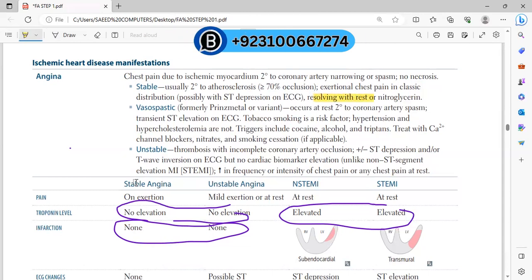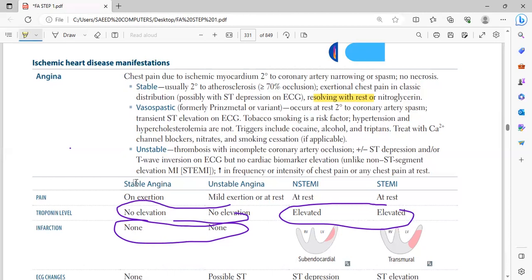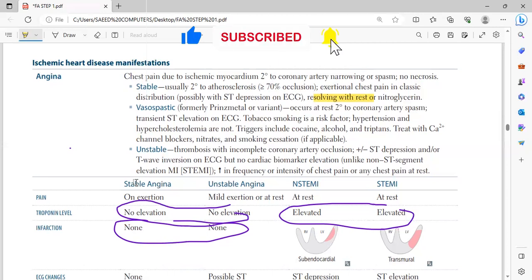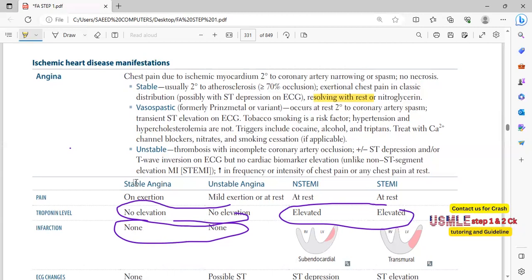Next, I will move toward unstable angina. In unstable angina, you will have thrombosis with incomplete coronary artery occlusion. It is more than 70%, but less than 100%. Remember, unstable angina occlusion is more than stable angina, but less than MI, because in MI you will have complete occlusion. Here you will have incomplete occlusion. Here you can develop ST depression or T wave inversion, but troponin will be normal, because in angina troponin is normal. But here we have chest pain even at rest. So that is unstable angina.